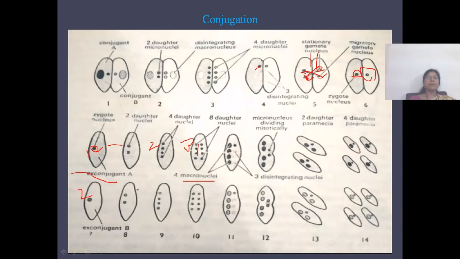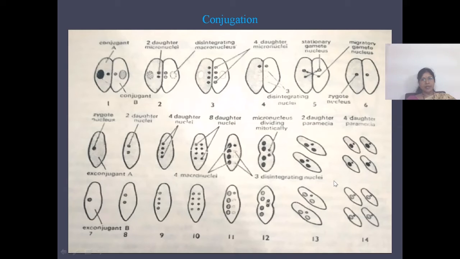The same thing occurs in the second conjugate, that is ex-conjugate B, and as a result, at the end of the conjugation, we can see 8 daughter paramecia are formed, each having a macronucleus and a micronucleus.